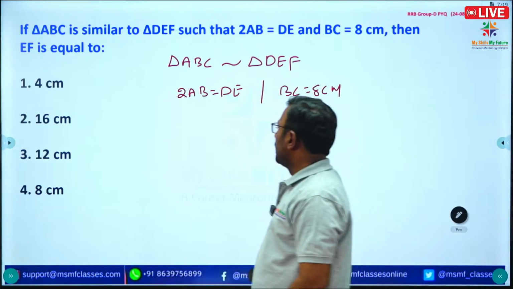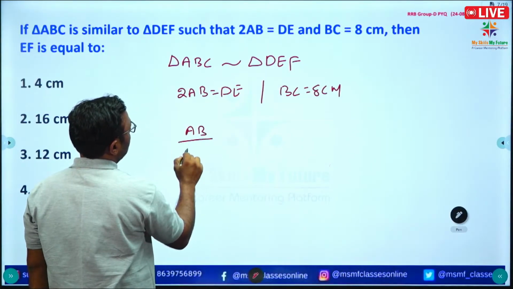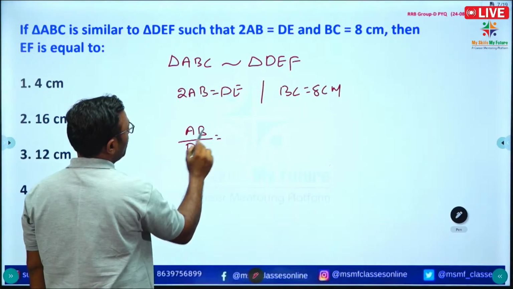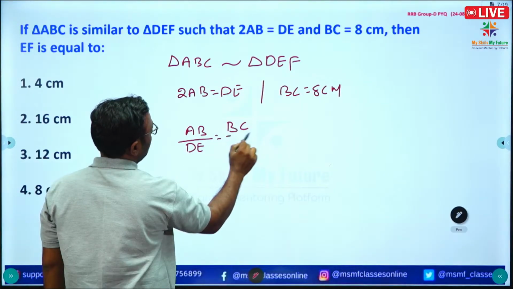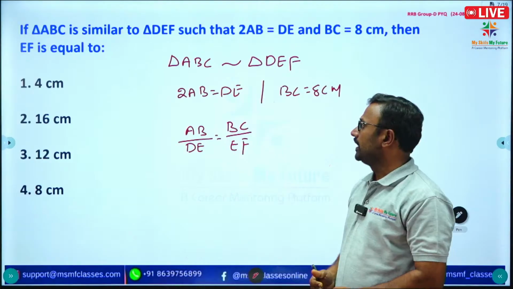Okay, so we know that corresponding sides are equal.